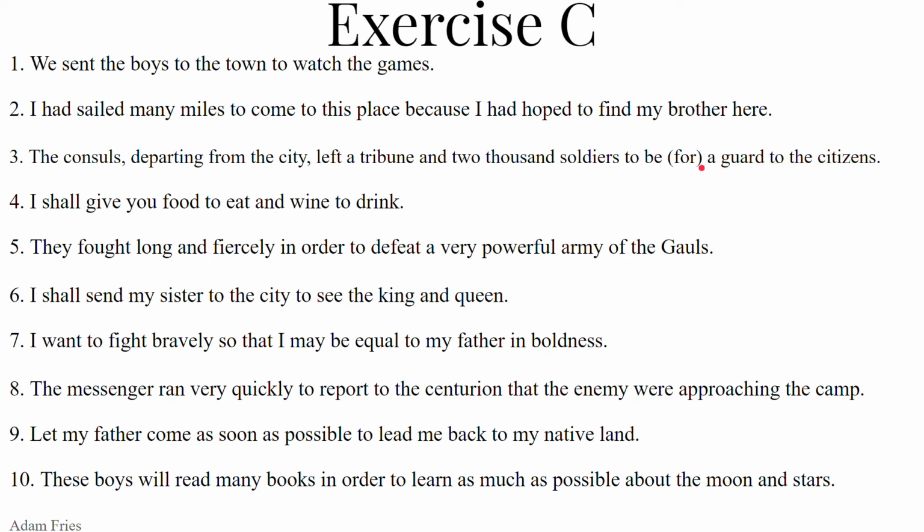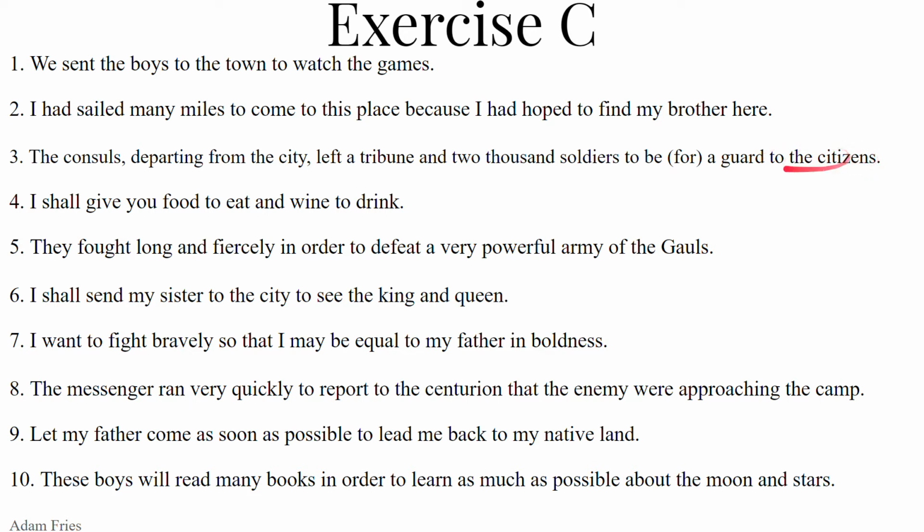Hopefully you paid attention last year to your dative of purpose and dative of reference, and by their powers combined form the double dative. For a guard, to be for a guard. The word for guard here is going to be praesidium, praesidii, neuter. It's going to be in the dative, praesidio.